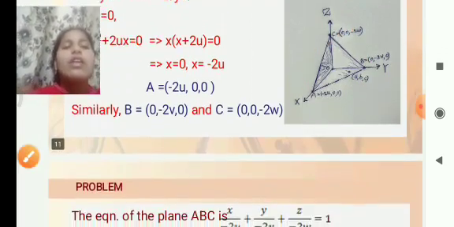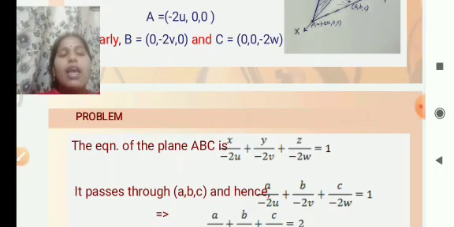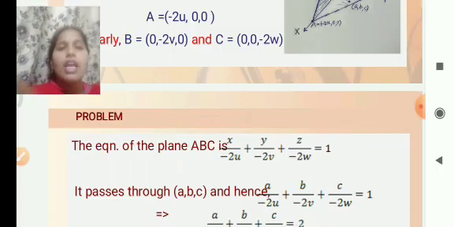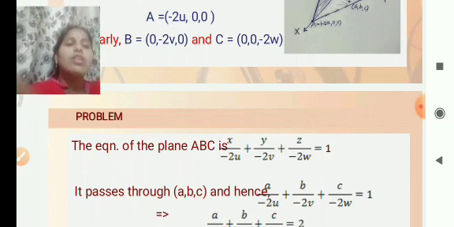The equation of the plane ABC is x by minus 2u plus y by minus 2v plus z by minus 2w is equal to 1.